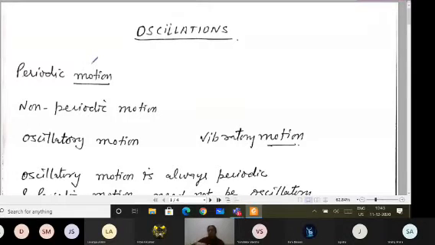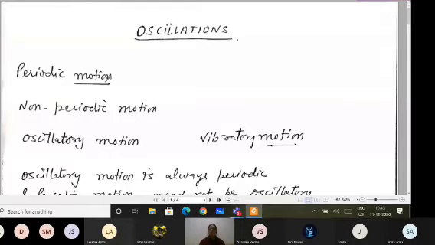Today we are going to start with the next topic, that is oscillations. A very important topic, and you have observed oscillations in your day-to-day life. So for going in detail, a few definitions you have to do in the beginning.